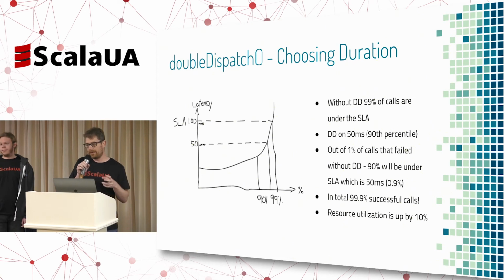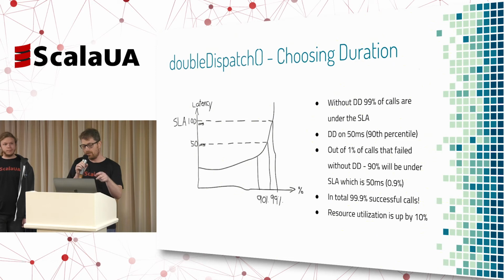Now, what will happen with this second call? We know that this second call behaves the same way as the first one does, right? Because it adheres to the same graph, which means that if it has a latency budget of 50 milliseconds, 90% of those calls will come back on time, right?